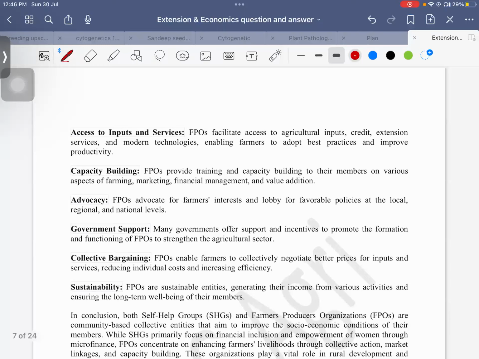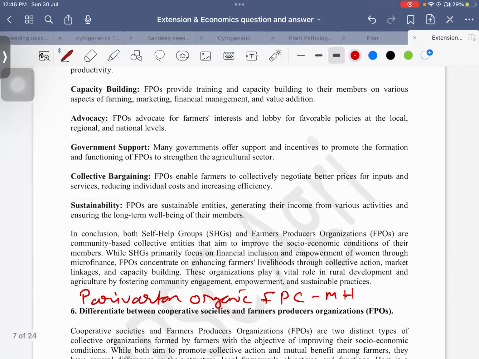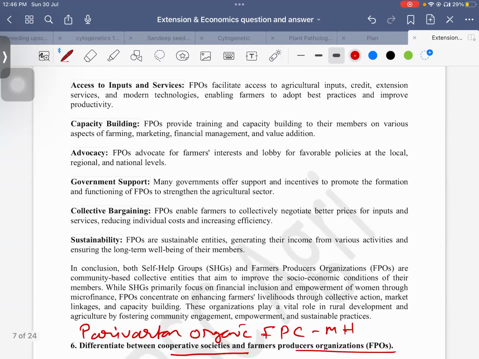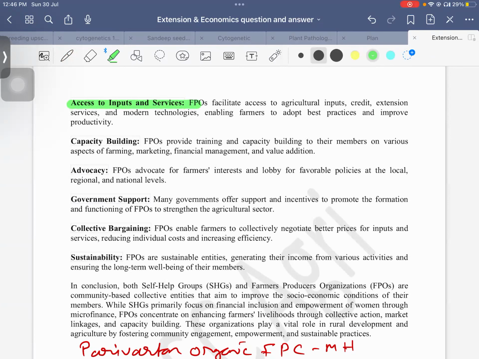And what are the other advantages of FPOs? Because this question is asked in the next also, like differentiate cooperatives and FPOs, so it is very important. They provide access to inputs and services, like agriculture inputs, credit, extension service, etc. And also they have the advantage of providing capacity building. FPOs provide training and capacity to their members with respect to many factors, like if you want to do value addition, marketing, etc.